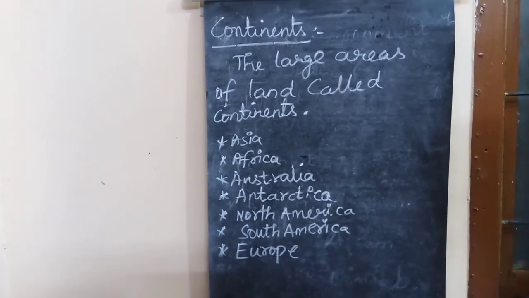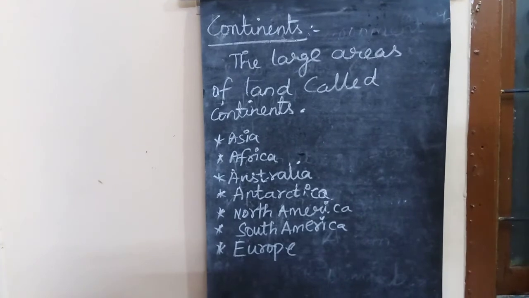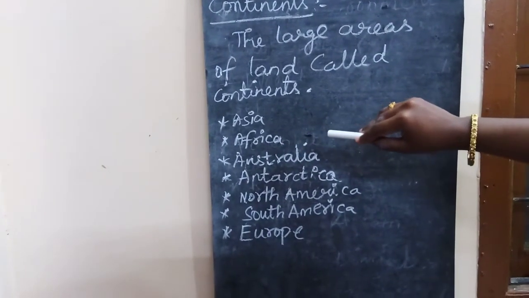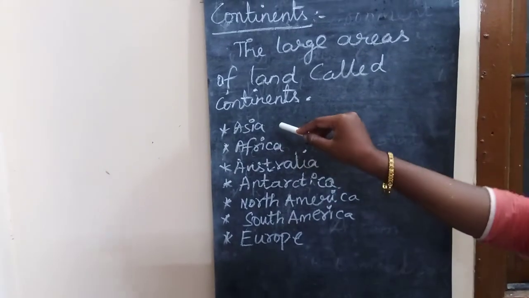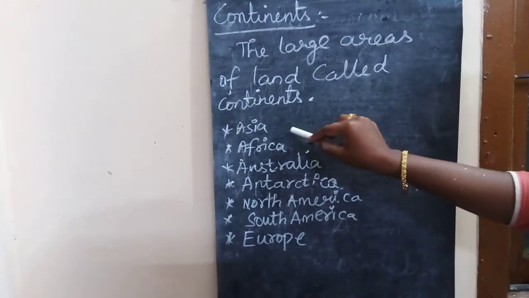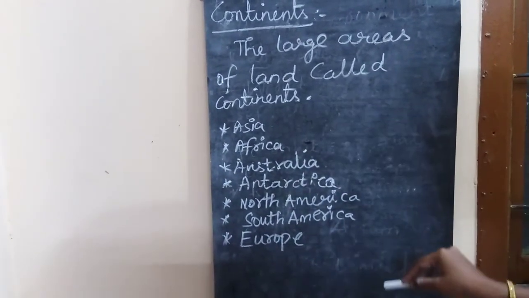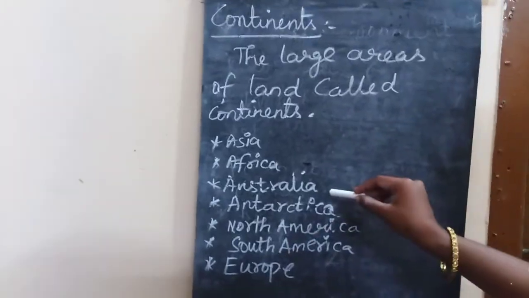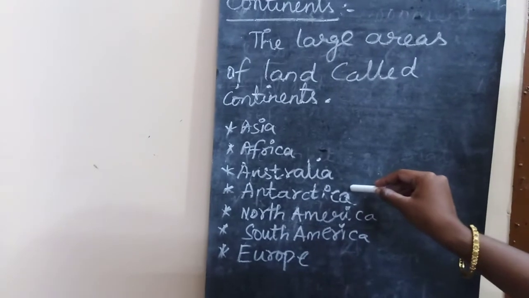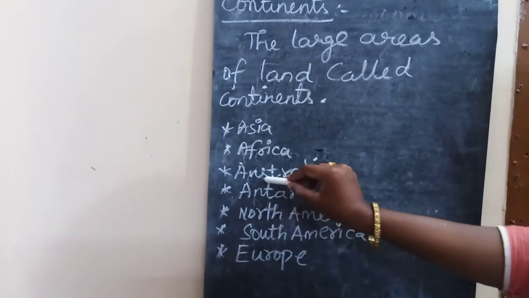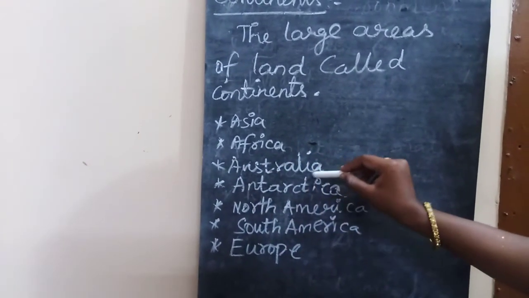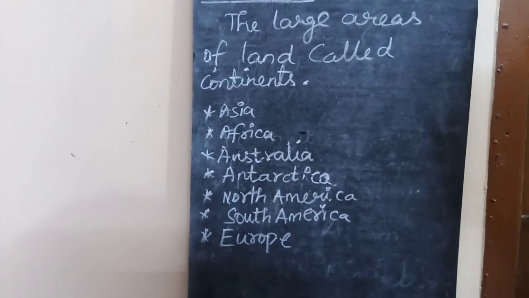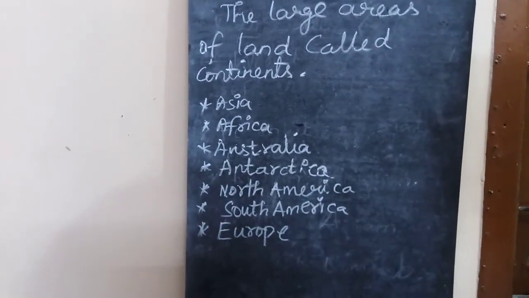Which continent is called the biggest continent? In which continent are we all living? The Asia continent is called the biggest continent in our world. And the smallest continent in our earth is Australia. So Australia is called the smallest continent, and Asia is called the biggest continent in our world.